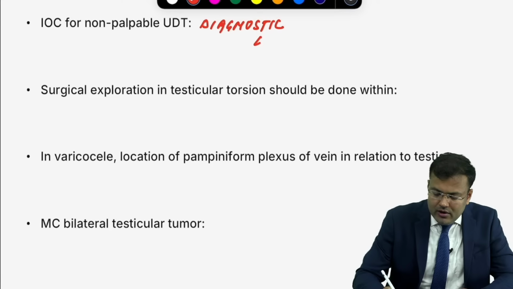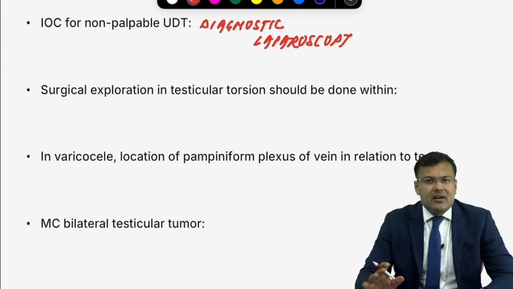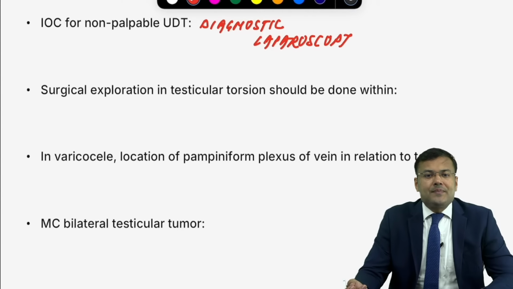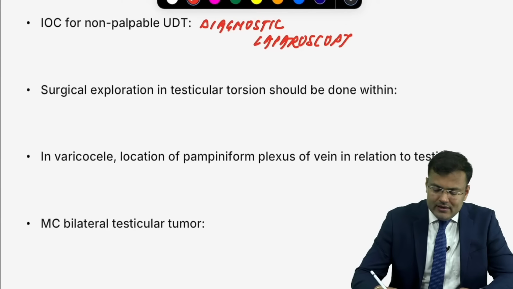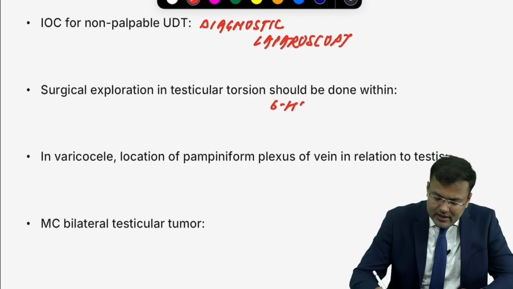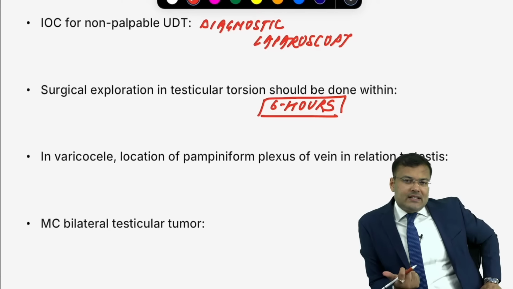Search in abdomen, so perform diagnostic laparoscopy. The clinical question which is asked: if a patient is having undescended testis, what's the best age for repair? 6 months. It should not be delayed beyond 12 months. Surgical exploration in testicular torsion should be done within 6 hours. Remember, 6 is very important in surgery. So patient is having testicular torsion, it should be done within 6 hours.